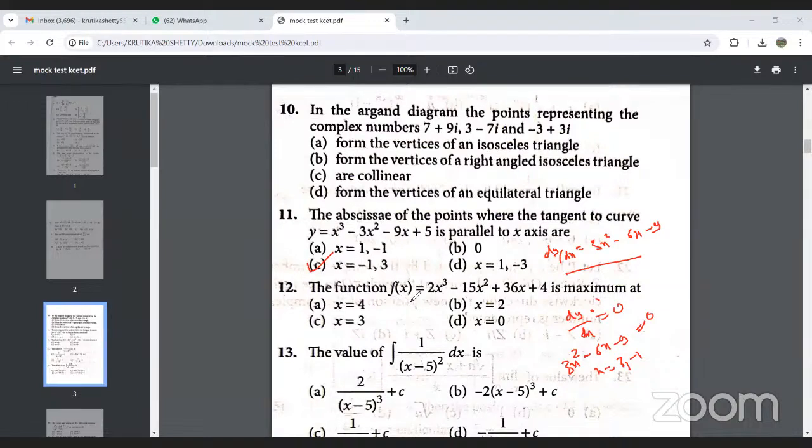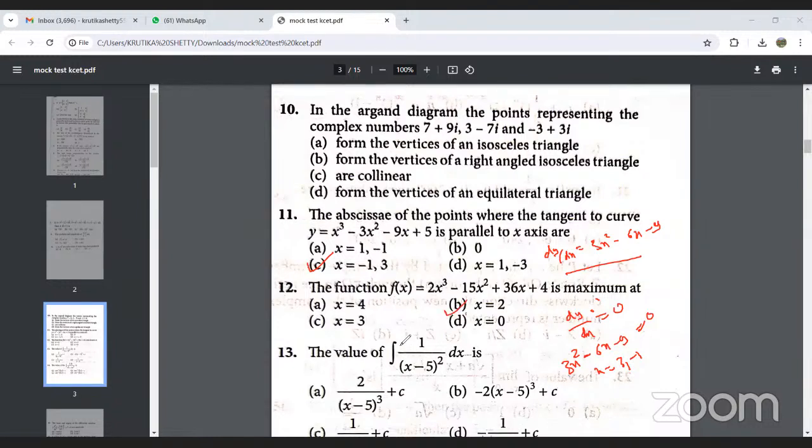Next, we need to calculate the maximum of this. Such type of examples we have solved. When we simplify, the answer will be B. B will be x by 2, the point of maximum.